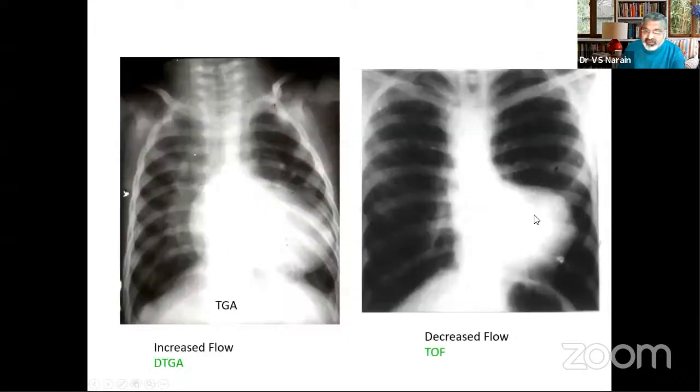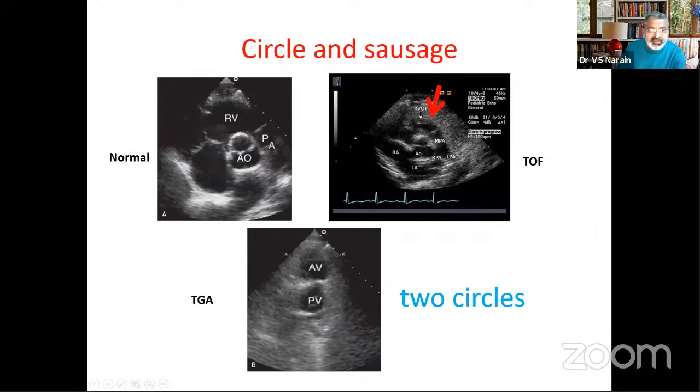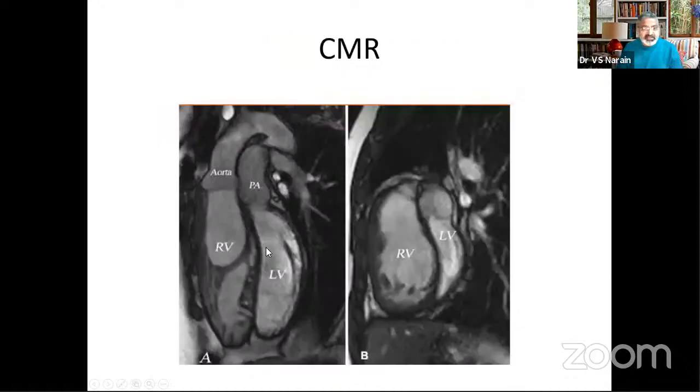So to differentiate tetralogy of Fallot and DTGA: cardiomegaly, right ventricle apex similar, cardiomegaly, narrow pedicle, but increased flow here and decreased flow over here. So decreased flow is tetralogy, increased flow is transposition. If you look at the echo, you have a circle and sausage appearance. Here in tetralogy, you will have a normal circle and sausage with RV outflow tract obstruction seen as these shadows. While that circle and sausage will be lost, and you will have two circles in transposition of great vessels. And the CMR will show you that the right ventricle, which is trabeculated, gives rise to the aorta.